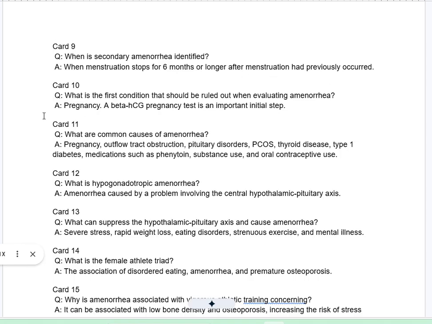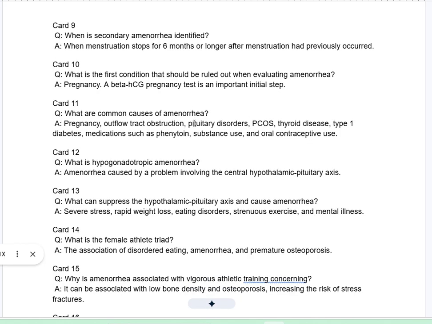Card 10. Q. What is the first condition that should be ruled out when evaluating amenorrhea? A. Pregnancy. A beta-HCG pregnancy test is an important initial step. Card 11. Q. What are common causes of amenorrhea? A. Pregnancy, outflow tract obstruction, pituitary disorders, PCOS, thyroid disease, type 1 diabetes, medications such as phenytoin, substance use, and oral contraceptive use.